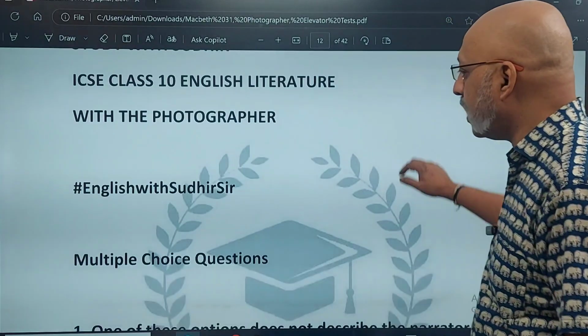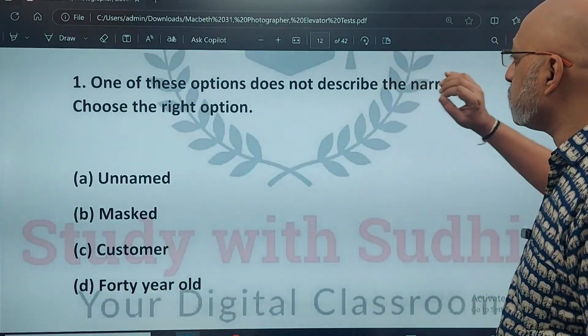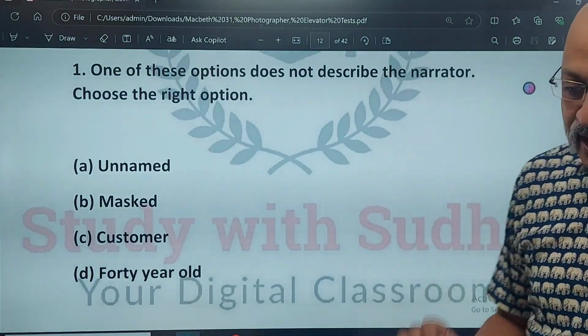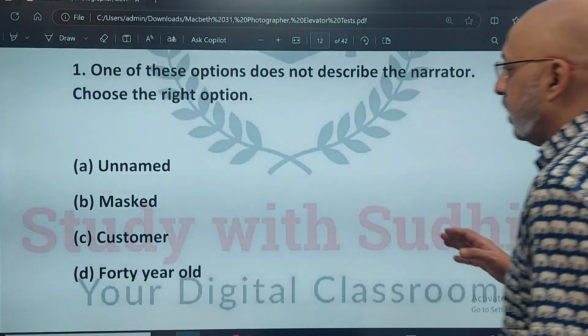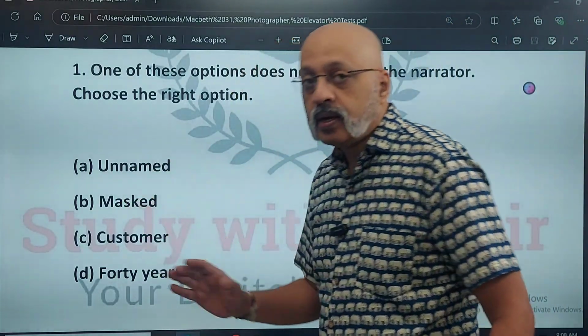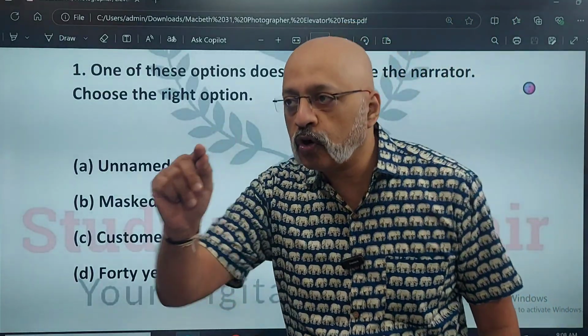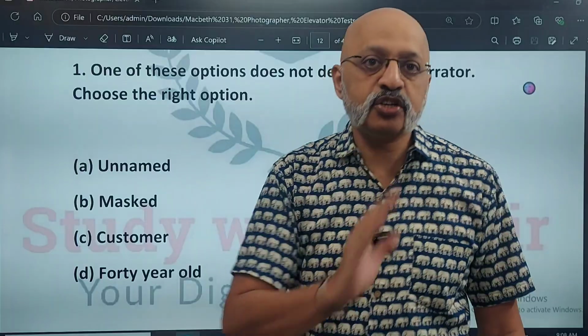Okay, so let's get started with this, the multiple choice questions. One of these options does not describe the narrator. कि इसमें से एक option है जो कि narrator को describe नहीं करता है. Is he unnamed? See, the pro tip that I will give you is that please don't go for जो option आपको ठीक लगे. Always follow the elimination method.